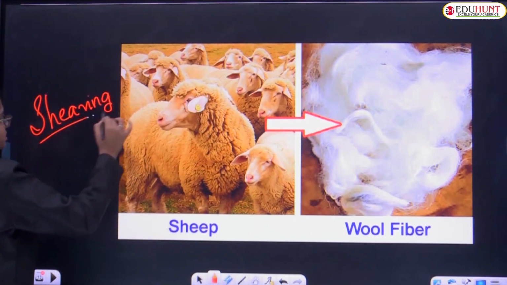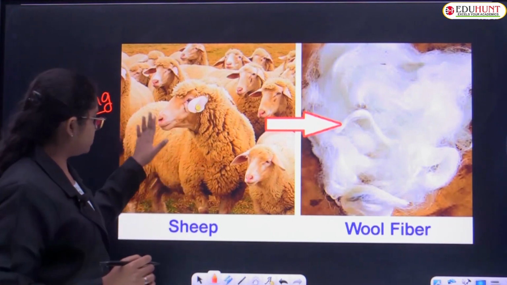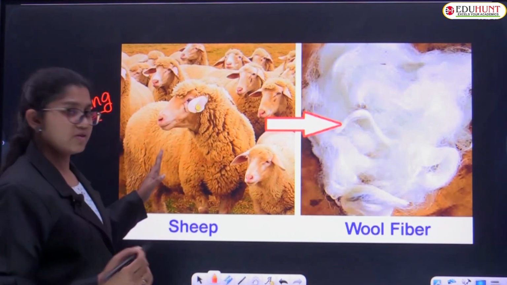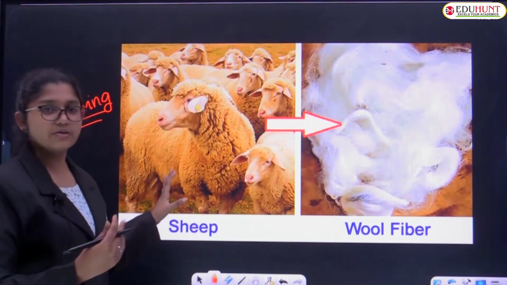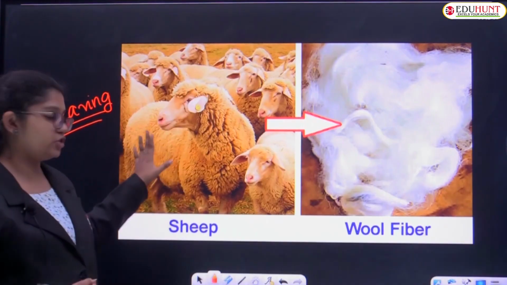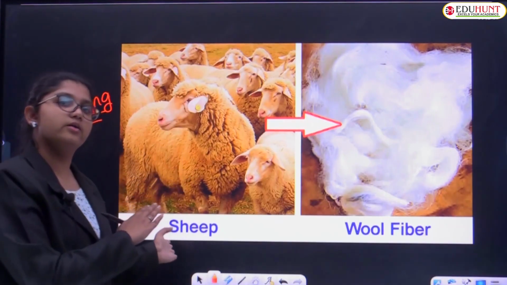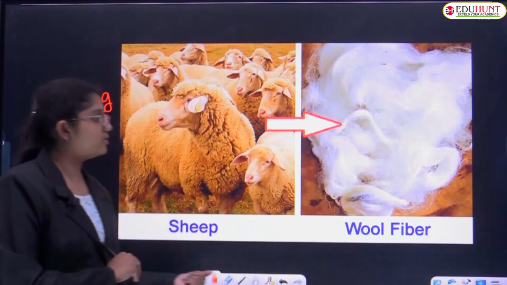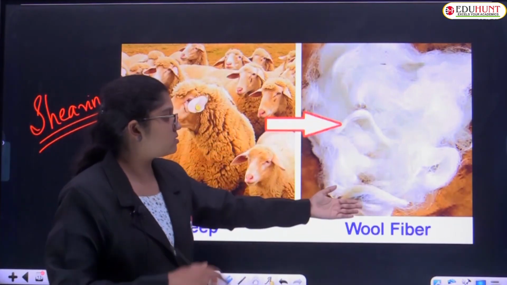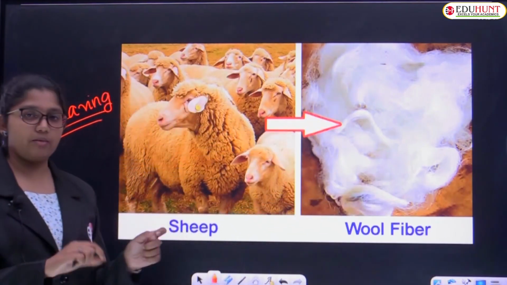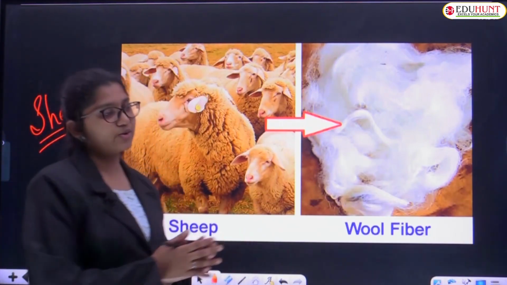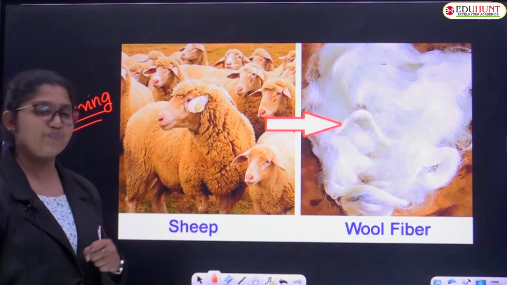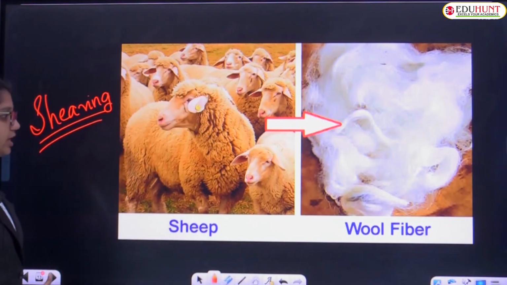Shearing is a process to remove the outer fur, which we can call fleece. They remove the fleece of sheep or goats to get wool fiber. Children, see, wool is placed like this, and they dip it into different colored dyes to get different colored wools. We use them for sweaters, no? So wool fiber is obtained from sheep.